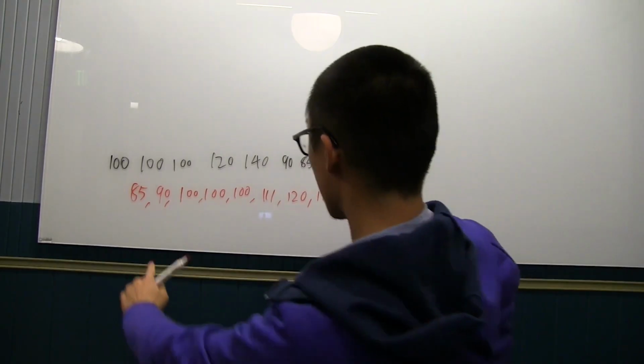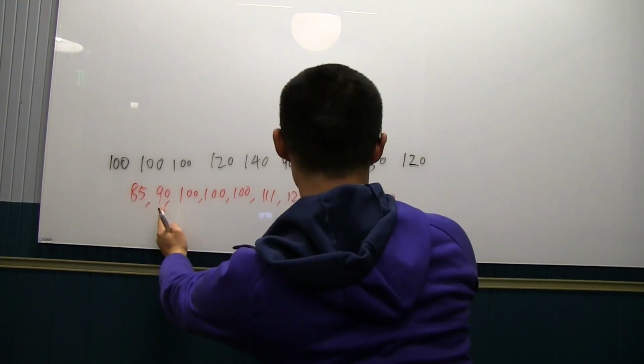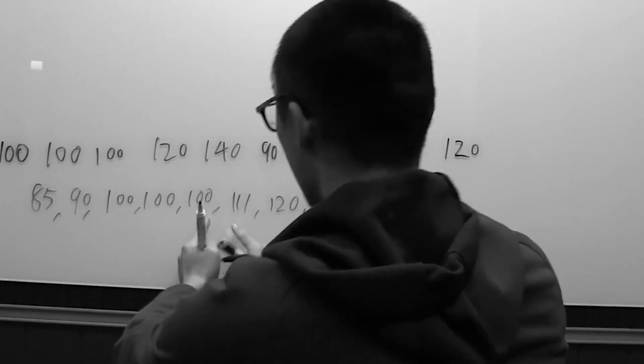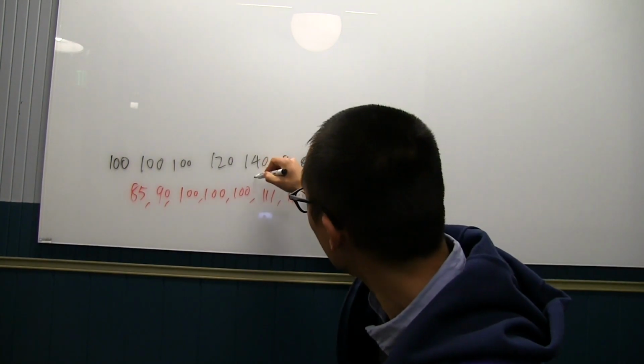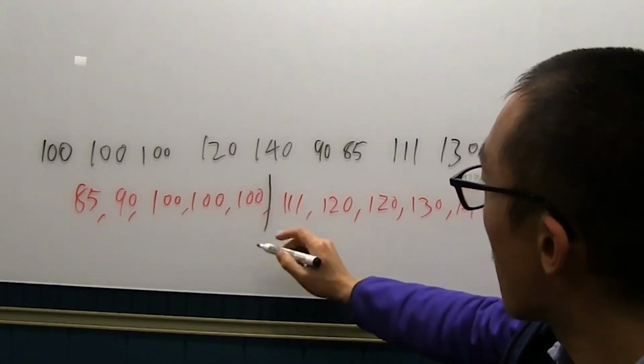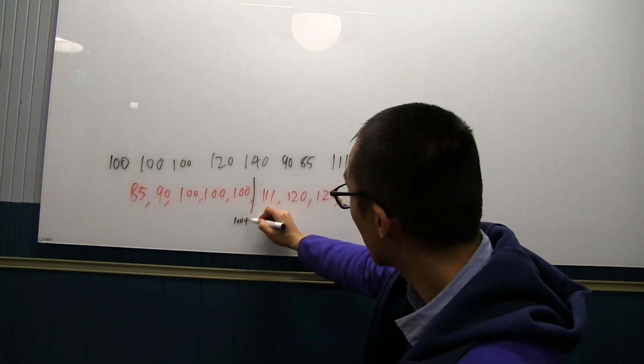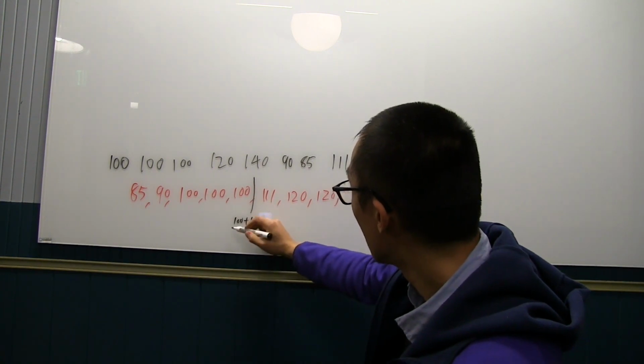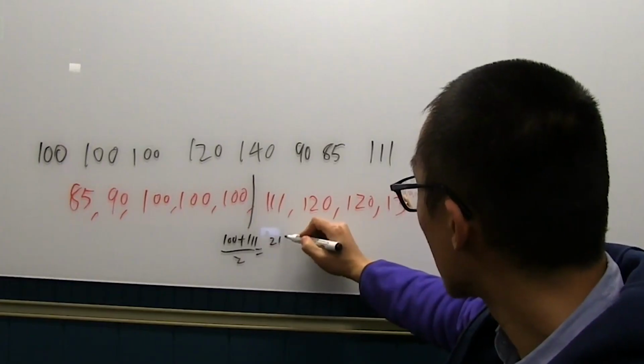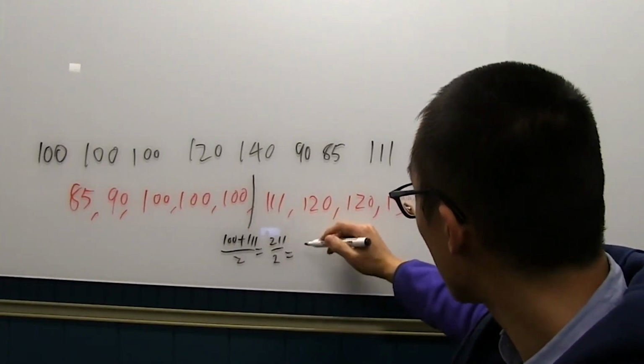Basically, you find the middle number. 1, 2, 3, 4, 5. We have to find the number in the middle here. This number, add this number, divide by 2. So we go 100 plus 111 over 2. 211 divided by 2. That's our middle number.